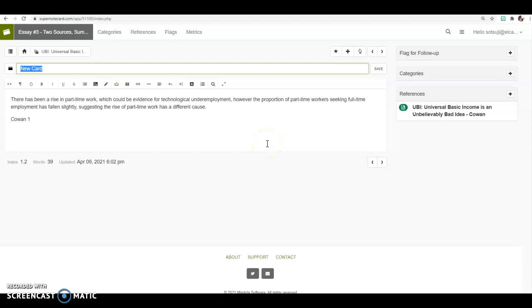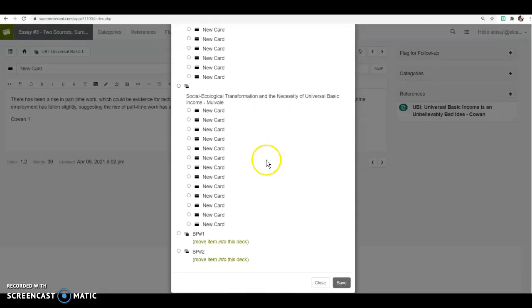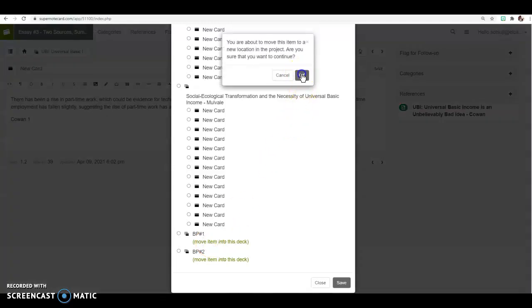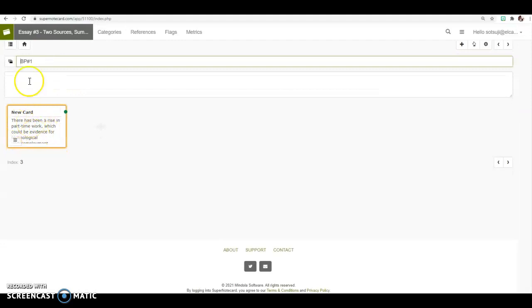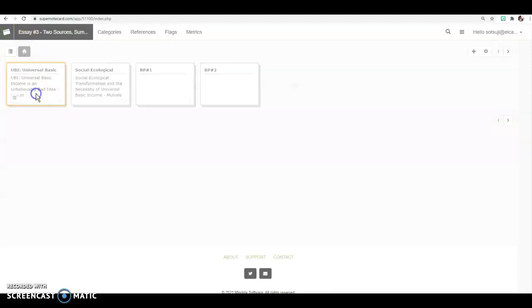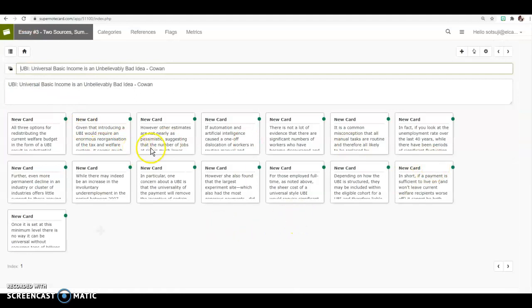So what you need to do is move it into that deck. So how do we do that? You click here where it says move this card, and you scroll down to where it says body paragraph number 1. So I want to move this item into this deck. You click on OK, and so now this card has magically moved into body paragraph number 1. Continue doing this to all of your cards, because remember, for your essay number 3, you're not going to use all of your quotes. You will use them for your other assignments later on, but not for your essay number 3.